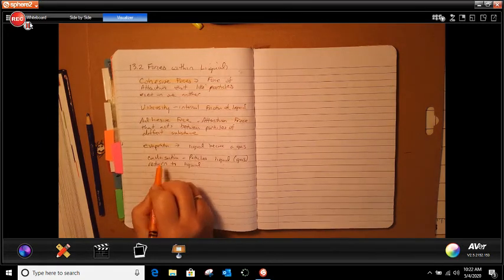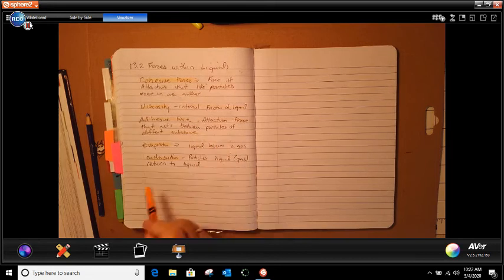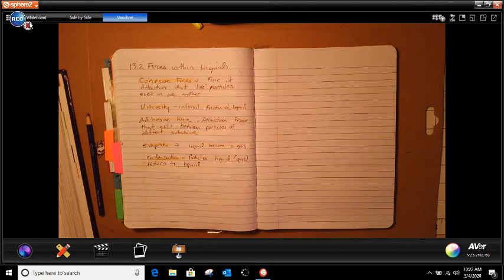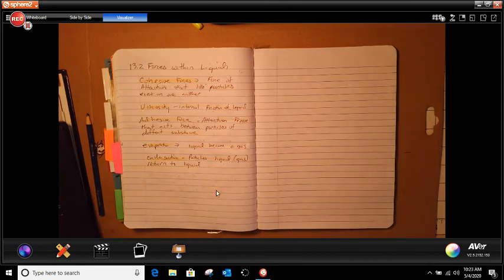Then we have the difference between evaporation and condensation. Evaporation is where water turns into a gas. Condensation is where those particles of gas change back into liquid form. When I think about condensation, I think about a glass of water with ice, and on the outside you get this condensation, a water buildup that makes whatever you're sitting on wet. I also think about condensation at night. When you get up in the morning and walk in the grass, it hasn't rained, but there's condensation on the ground. Okay? So the only thing that you have to do is watch this video